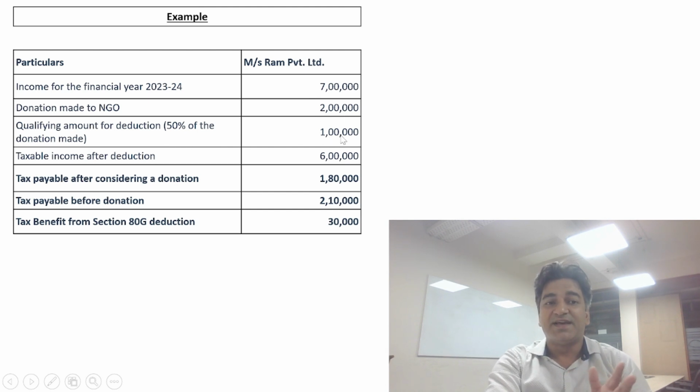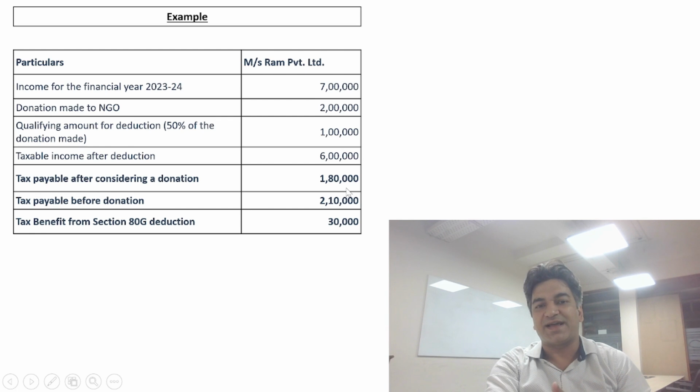1 lakh rupees. We will arrive at the taxable income after 80G deduction, that is income of rupees 7 lakh will get reduced by 1 lakh rupees, which is the amount of donation that has been claimed, and the taxable income will be 6 lakh rupees. Since it's a company, the tax will be calculated at the rate of 30%. So 30% of 6 lakh will be 1.8 lakh rupees.